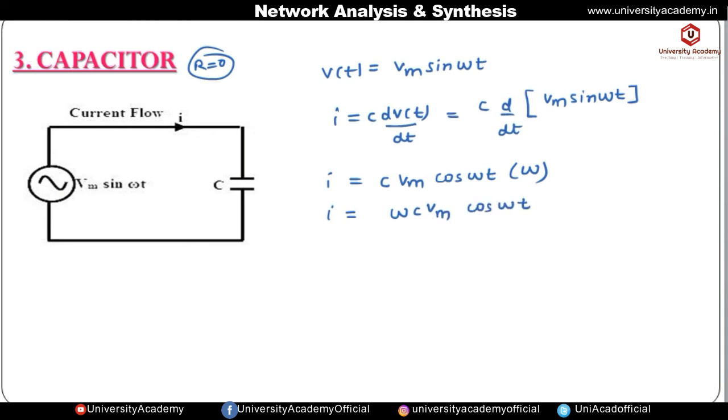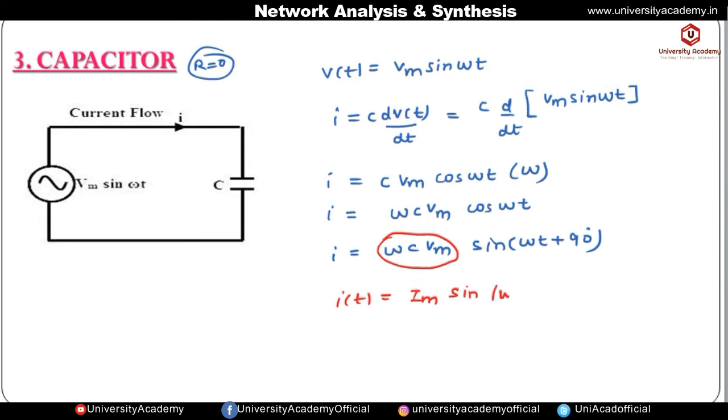Again cos theta can be written as sin of 90 plus theta, so it is omega C Vm sin of omega t plus 90 degree. This omega C Vm is nothing but Im, the maximum current flowing through the capacitor. So this is Im sin of omega t plus 90 degree.